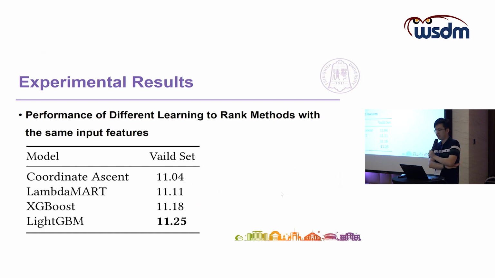And as I mentioned before, we tried 4 learning to rank methods. Here are the performances of each method. We can observe that with the same input features, the differences between those models are not significant. And the LightGBM model has a relatively better performance.